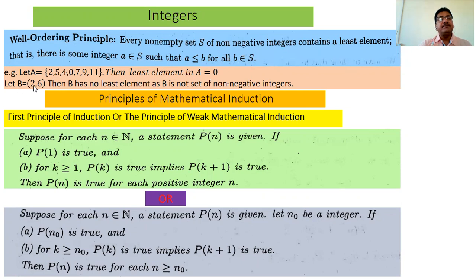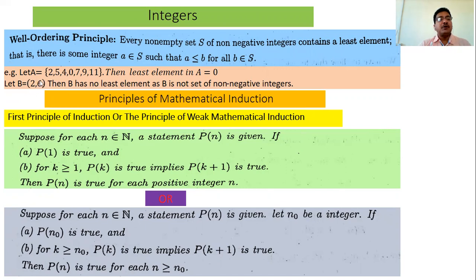This set B is the open interval (2, 6). So first, what are the elements of this set? Open interval (2, 6): this set does not contain 2 as well as 6. Then what are the elements of B? All the numbers that lie between 2 and 6. So how many numbers lie between 2 and 6? The answer is not 3.